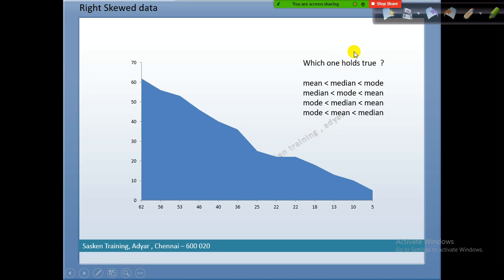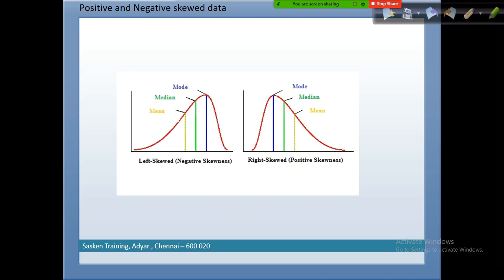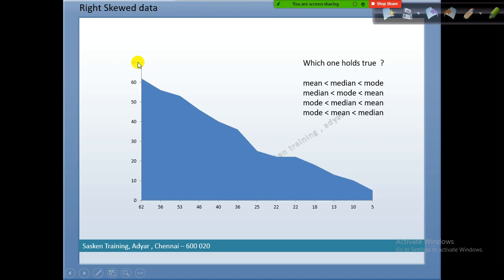Now you tell me what the answer is here. First of all, is this a positively skewed or negatively skewed data? Look here. The tail is falling, flattening on the right side. Hence, it is right skewed data or positively skewed data. Now where is the mode? This is the peak, the mode, and the mean will be somewhere here. Between the mode and mean we will have the median.